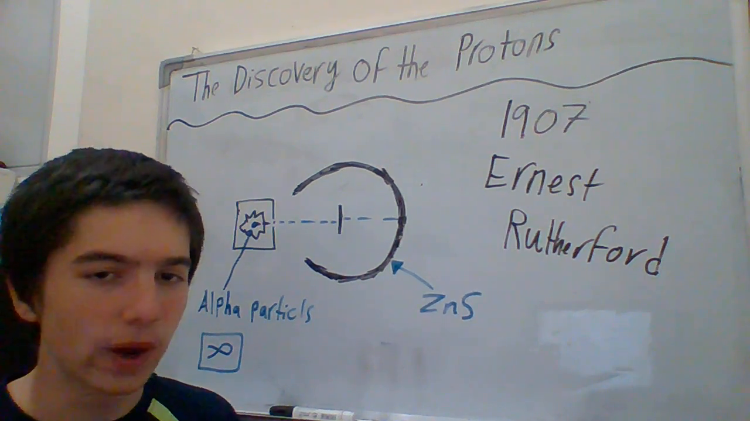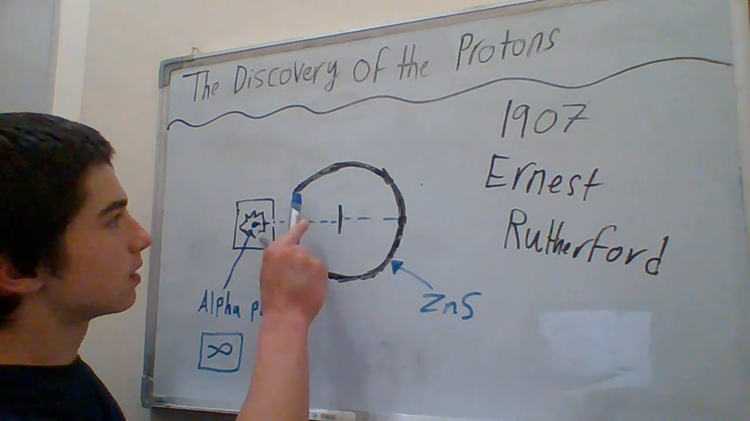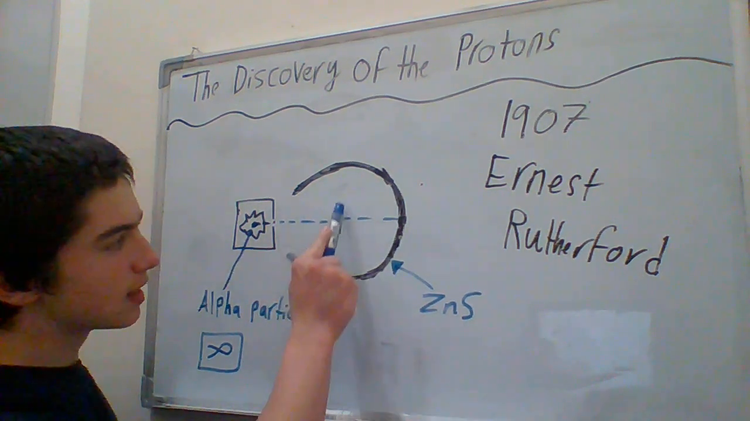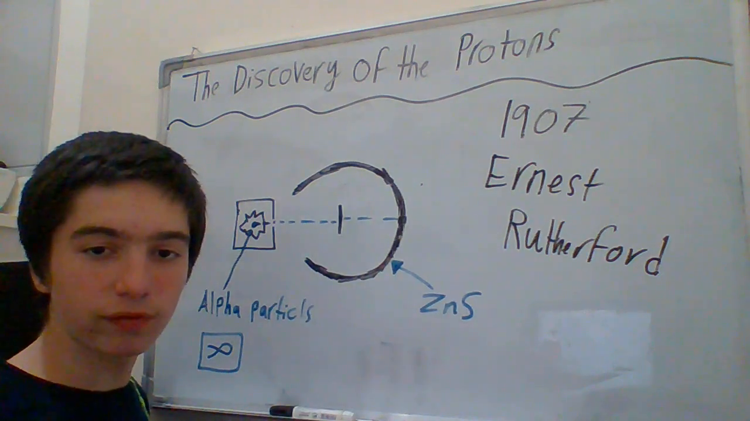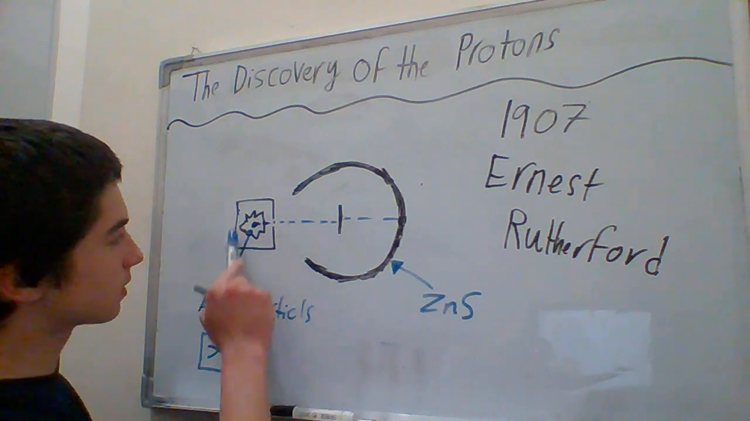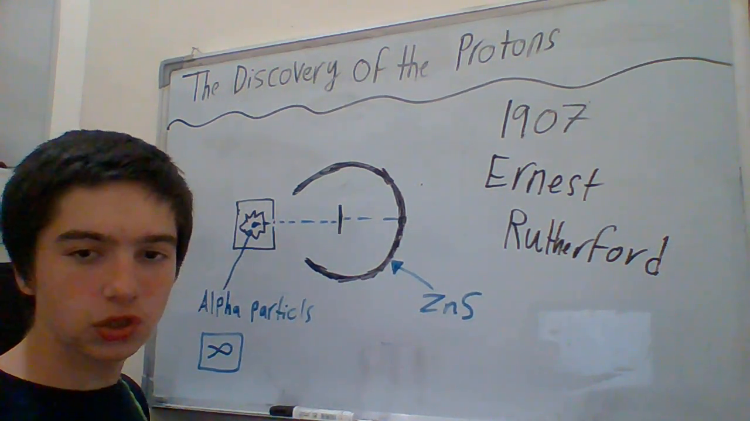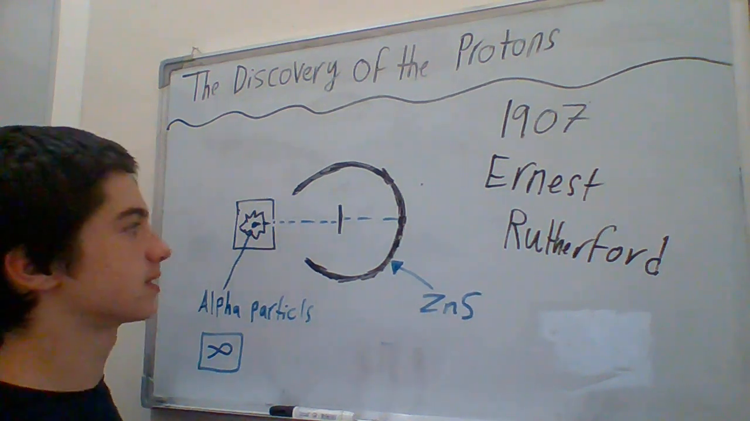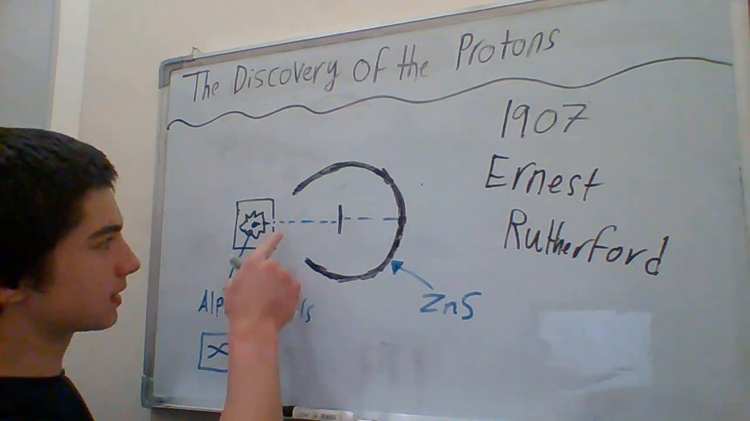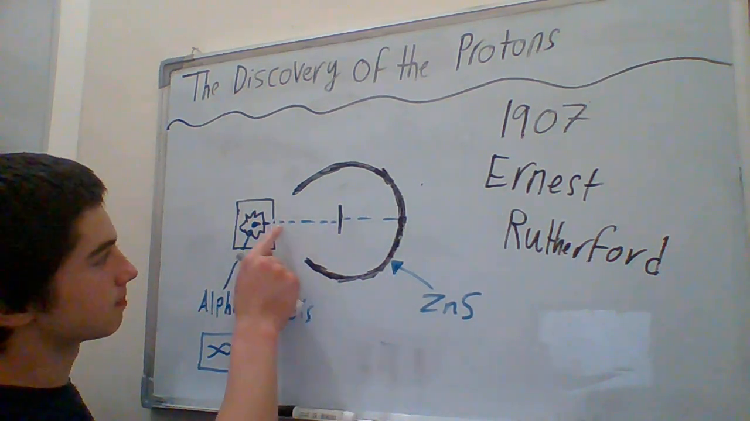What is it? Well, Ernest Rutherford and his co-workers put a zinc sulfide covering around a thin layer of gold, and then had a lead coverage which had a radioactive sample inside which shot alpha particles.